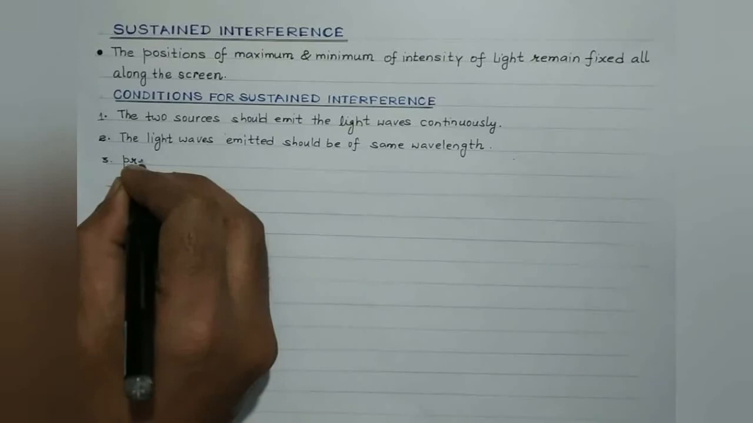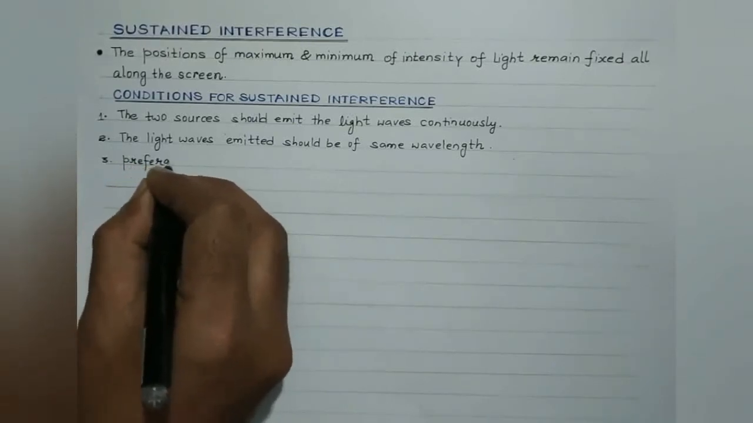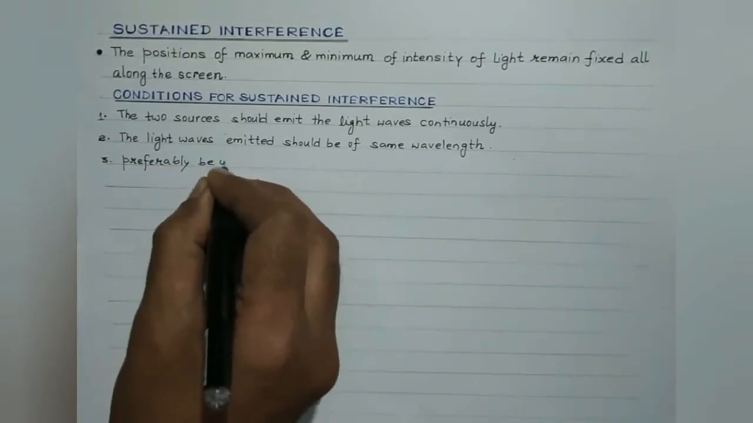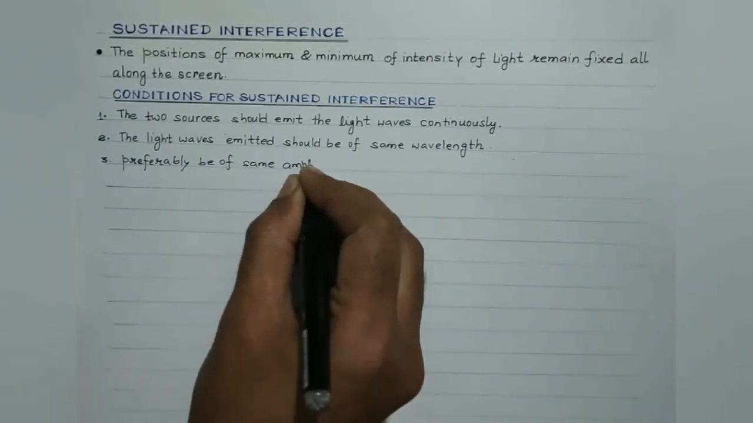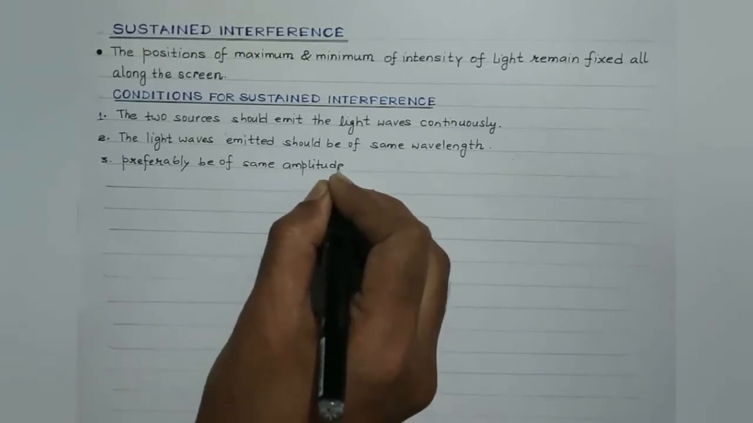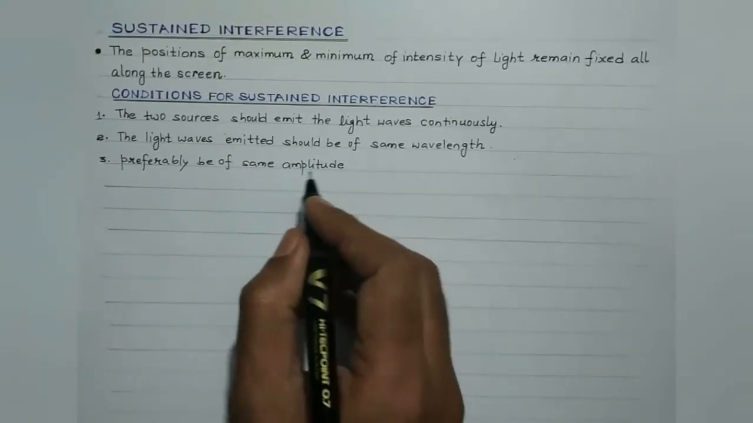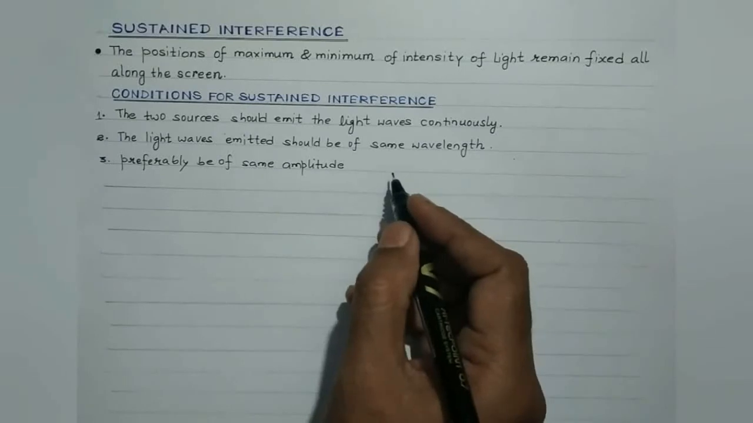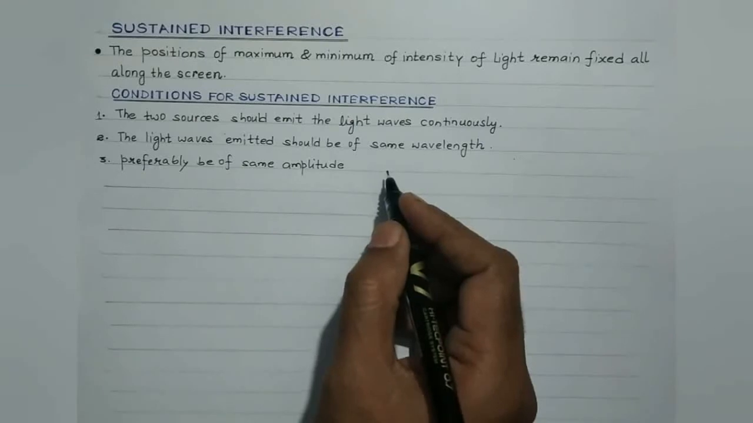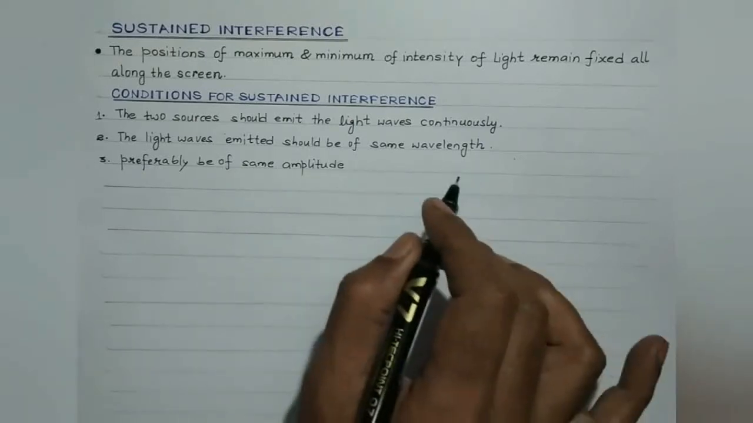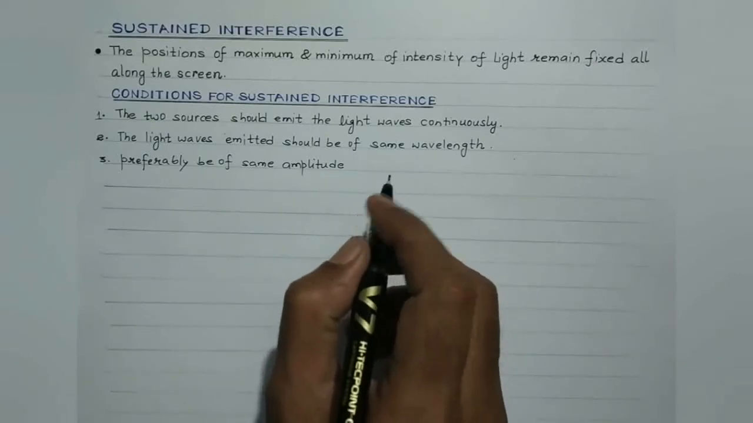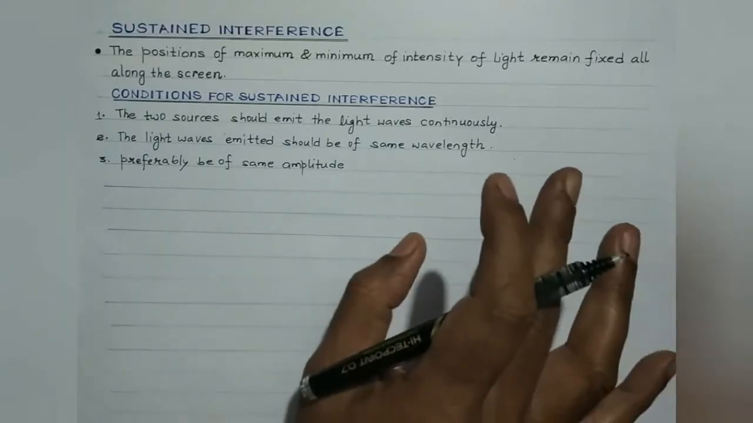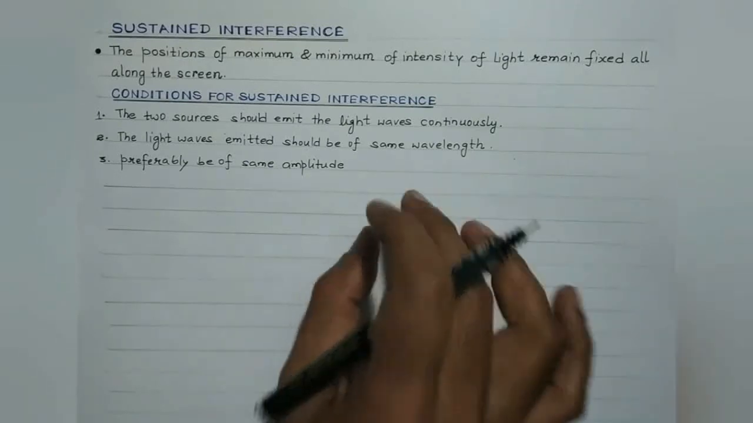They should preferably be of same amplitude. And as I've stated, students, in case the two waves of same amplitude interfere or superpose out of phase, so at that point obviously the intensity would be zero, that is, complete darkness will be observed, right? So if the amplitudes of the waves are equal, then the dark fringes are completely dark, that is, the intensity of light is zero.